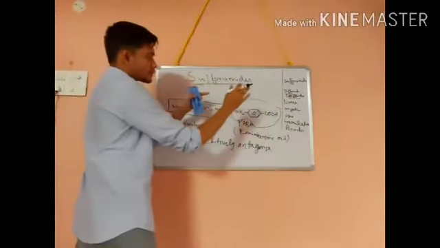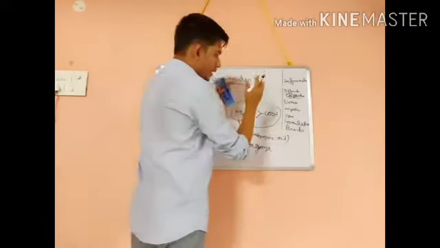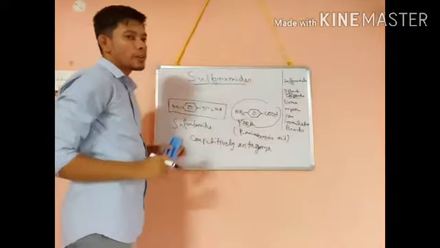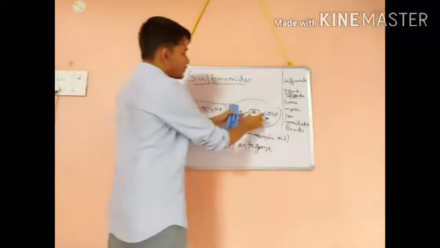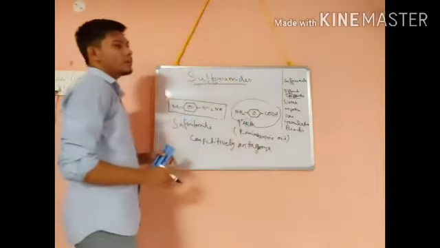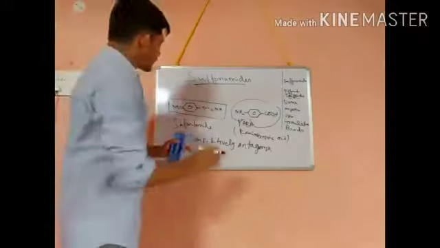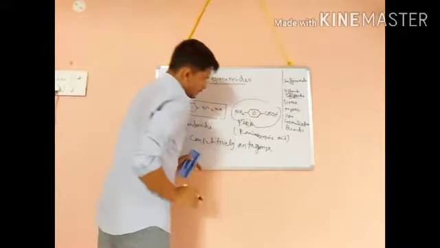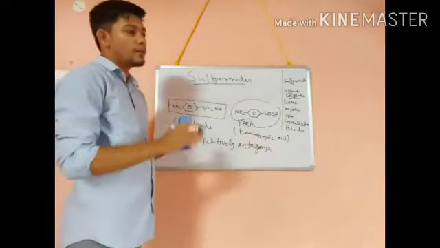That is, it prevents PABA from reacting to form folic acid, so there will be no folic acid formation and ultimately no DNA synthesis. This is the main mechanism of action, so ultimately the bacteria will die.